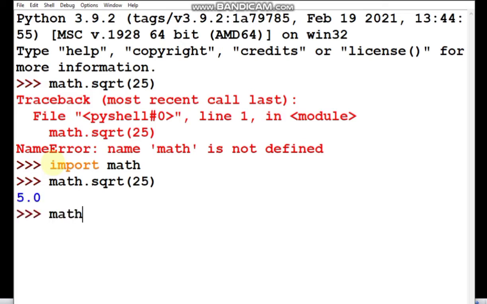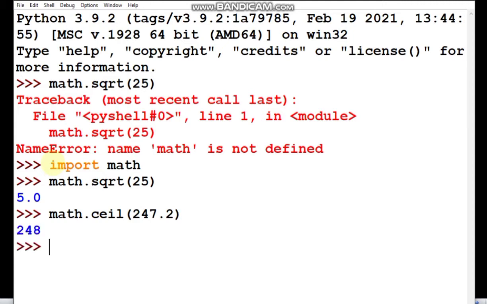So similarly, if I write math.ceil, let's take a number, suppose 45. Yeah, let's take 247. So what is there at the ceiling of 247? That is 247. Let's take 247.2, which lies in between 247 and 248.